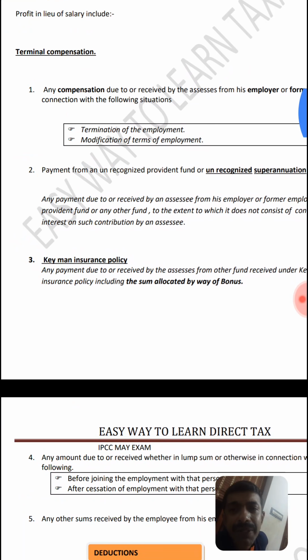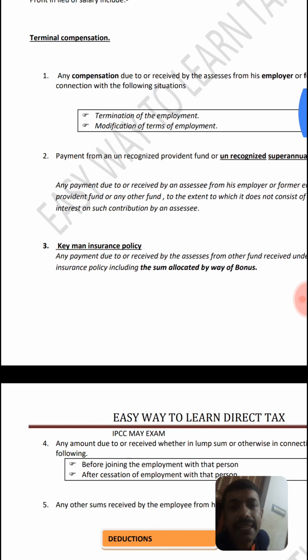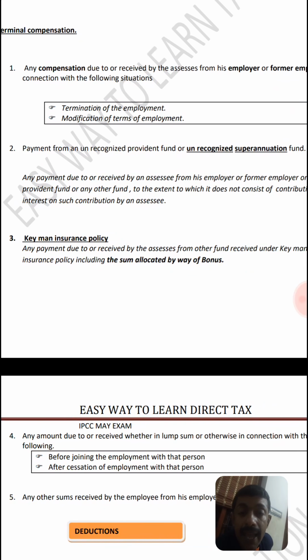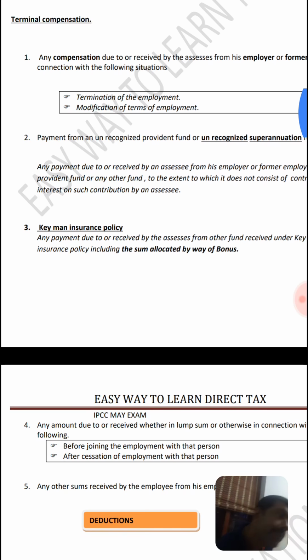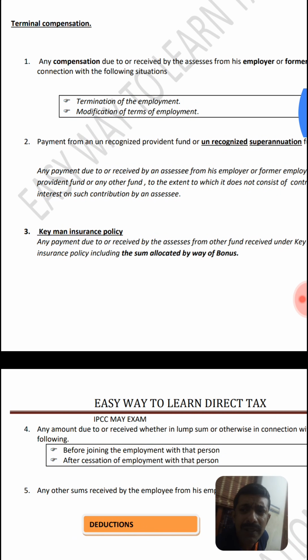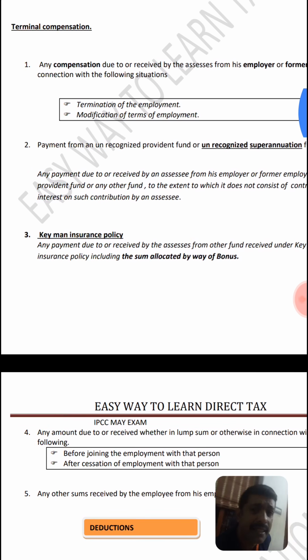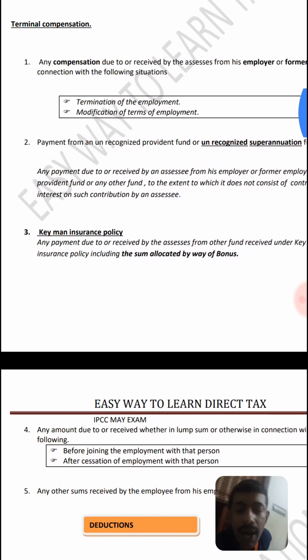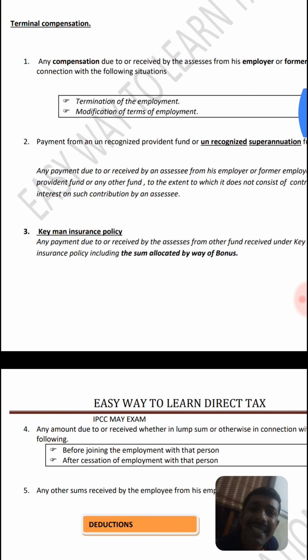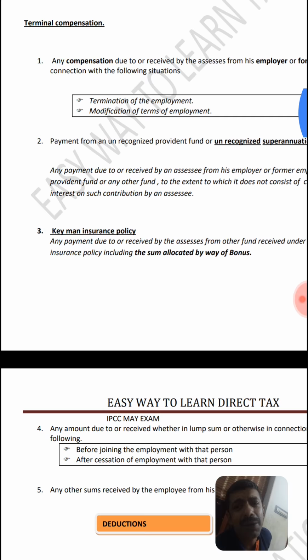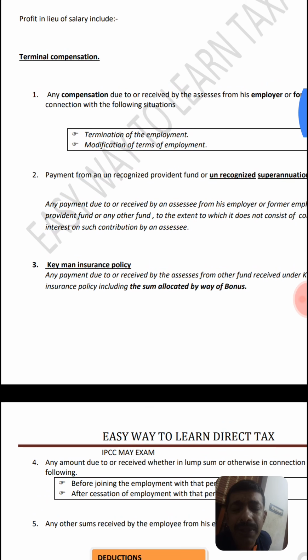I have served a company for 10 years, and it is very difficult to get a job. So the termination may be a result of our misconduct, or due to the business crisis of the organization.